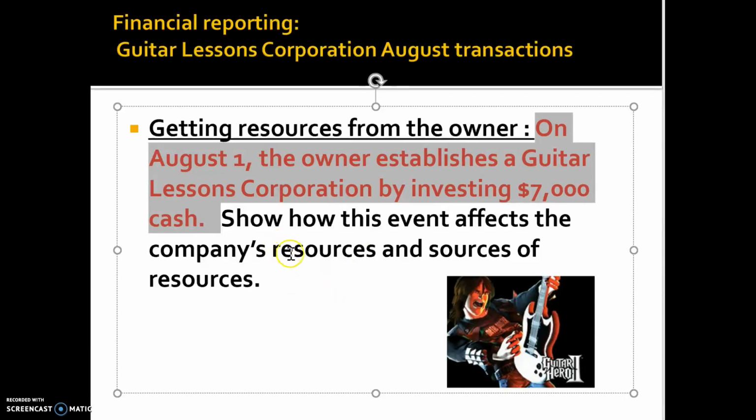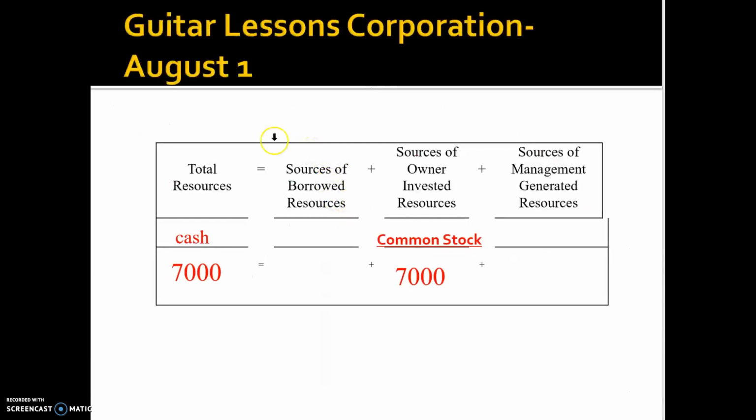So how does this affect the company's resources and sources of resources? Now, if you recollect from my lecture before, you realize this is something invested by the owner itself. So it's the owner invested resources. Now go back to our equation. Total resources equals your borrowed plus owners invested plus management generated.